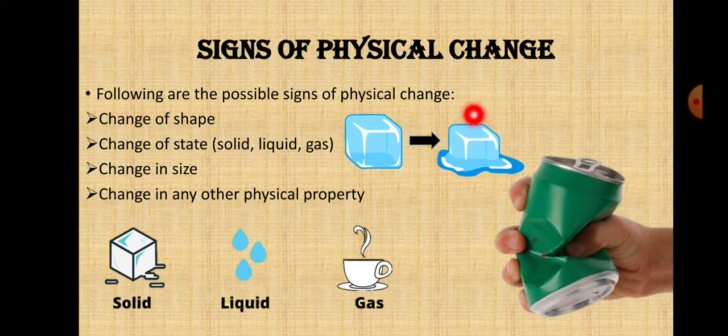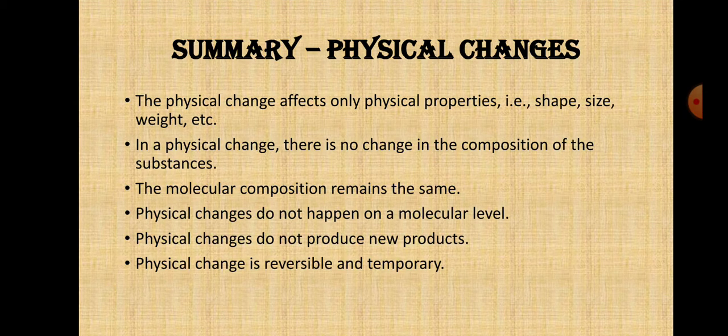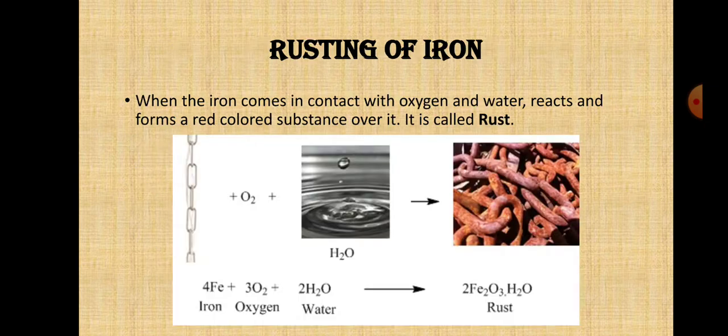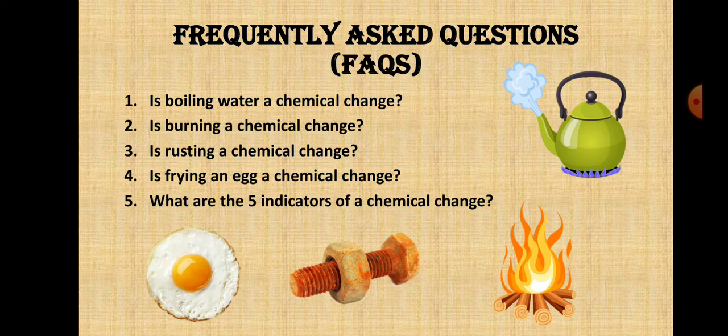some signs of physical change. So in physical change, only the shape, only the state and only the color, sometimes a change in any other physical property. So they can go from solid to liquid, liquid to gas and gas to solid. In any form they can change. Those types of changes are known as physical changes. So at the molecular level, there is no change in physical changes.